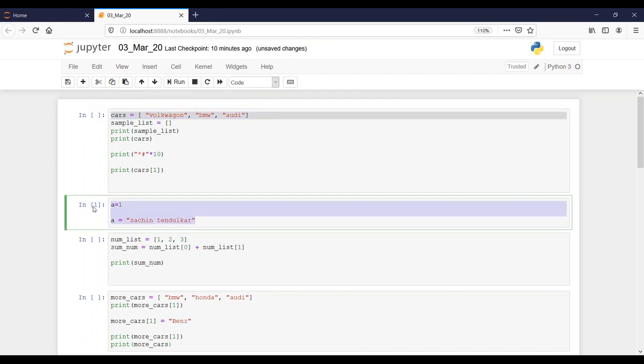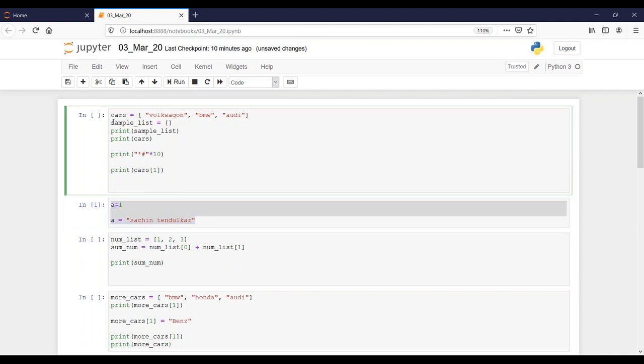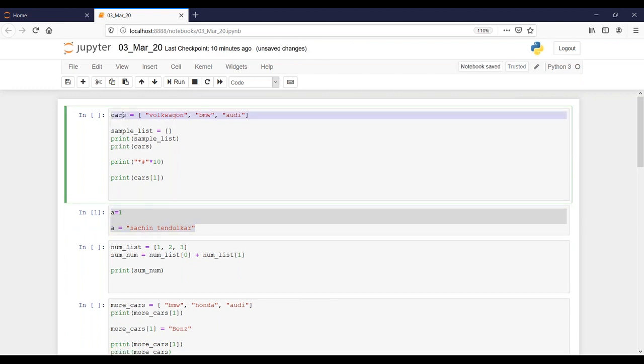If you are going by basic variable allocation, it wouldn't work out. So there should be something where you can store the values, which are called lists. Let us go with a basic example wherein I'm defining cars is equal to Volkswagen, BMW, Audi.